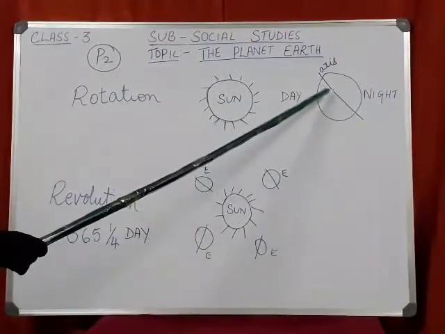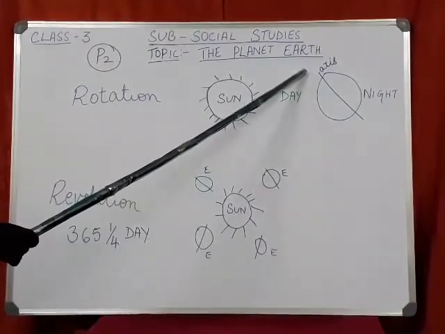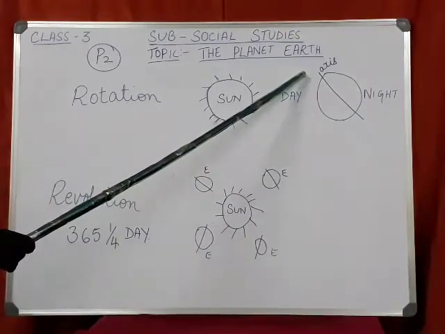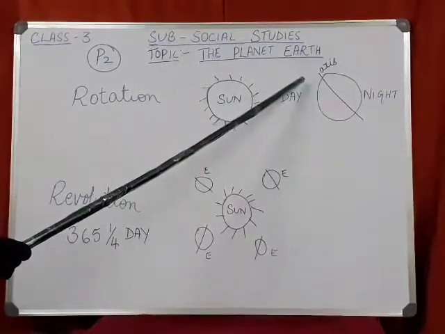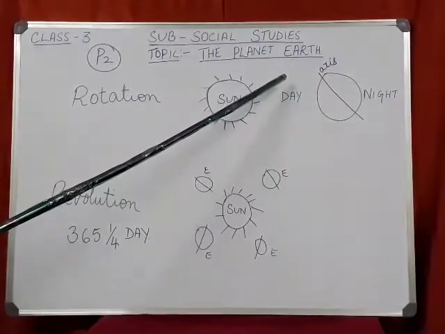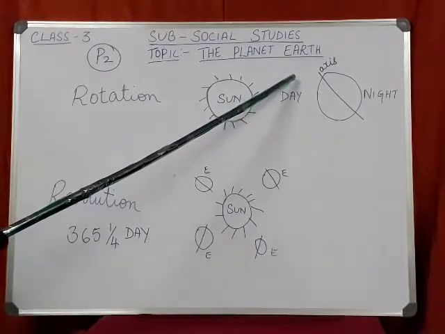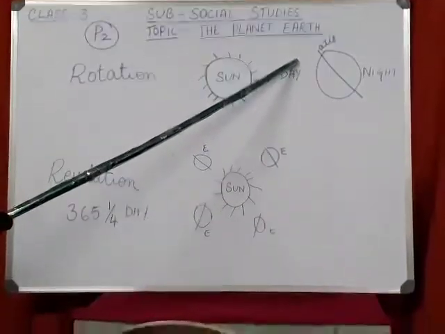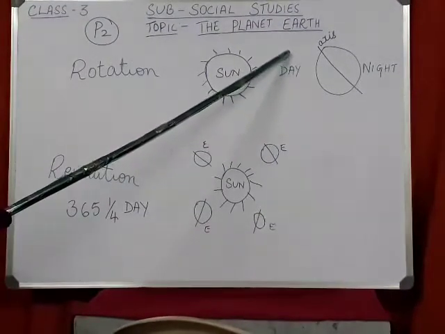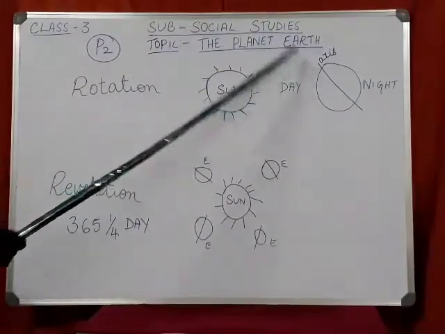So always earth spins on its axis, on the tilted axis, not on straight. Now rotation means, as the earth is moving, we are standing on the earth, but we cannot feel that the earth is moving because the earth is very big and it has got gravity, pull of the earth. So we cannot feel that the earth is moving, but the earth moves on its tilted axis and it is called rotation.